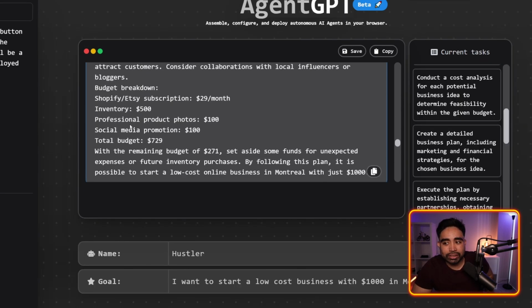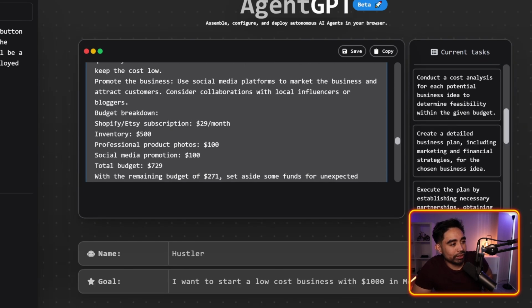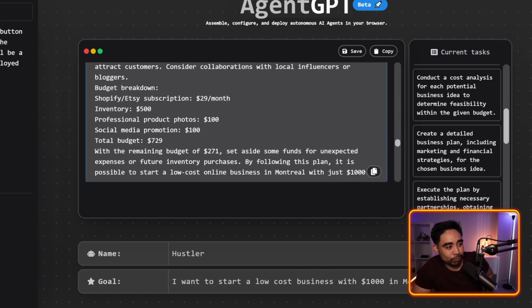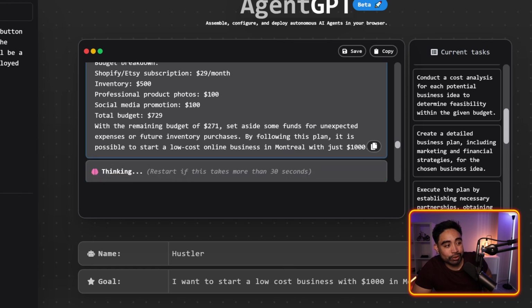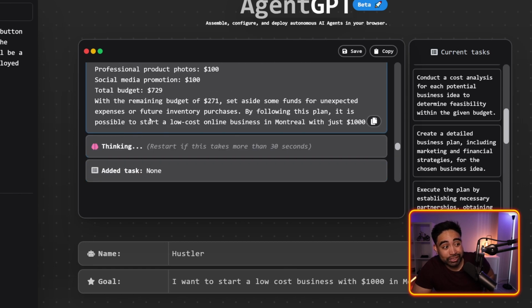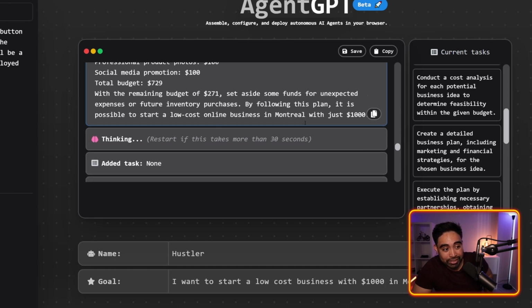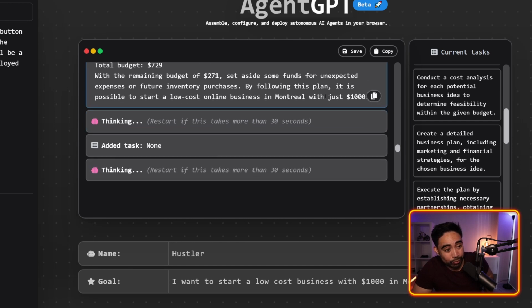So that's interesting because it even breaks down the budgeting. So you'll have like $29 a month for the Shopify or Etsy subscription, which is true. $500 in inventory, professional product photos, $100 for social media campaign, total budget $729. So we have $271 left, and it recommended to set aside some funds for unexpected expenses or future inventory purchases. By following this plan, it is possible to start a low-cost online business in Montreal with just $1,000.